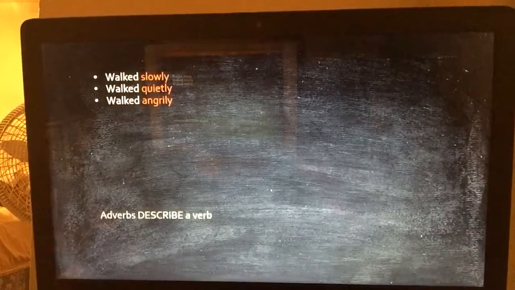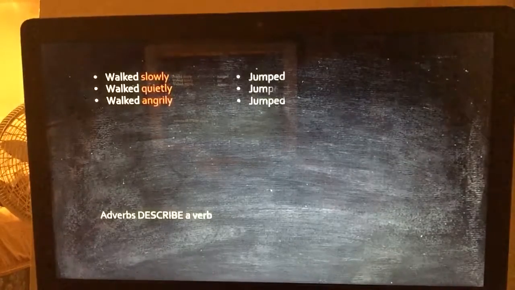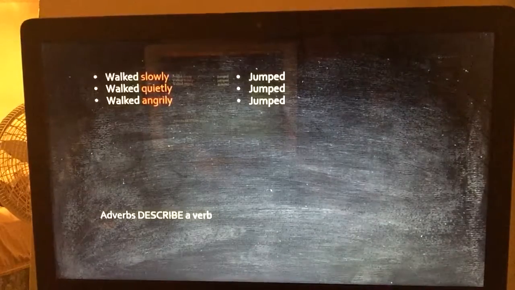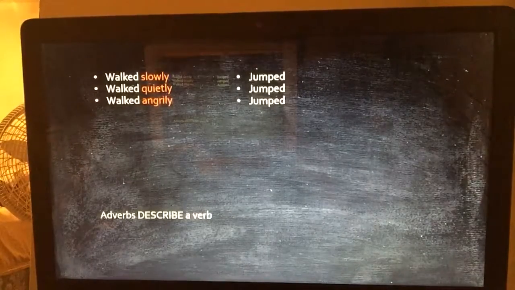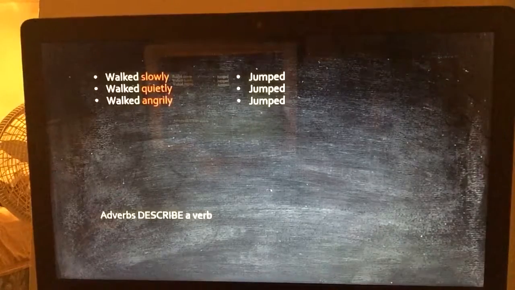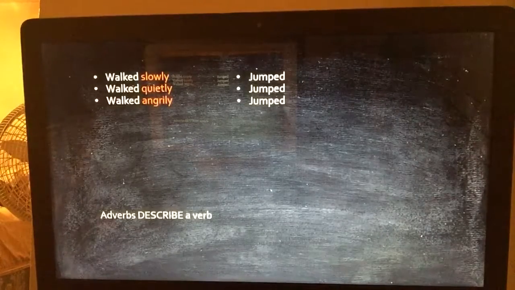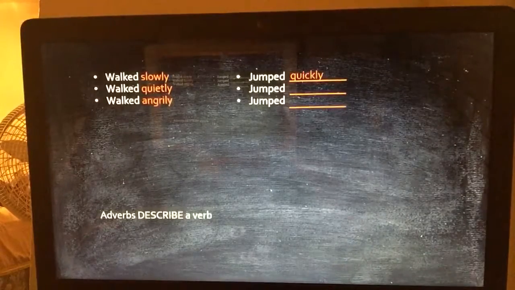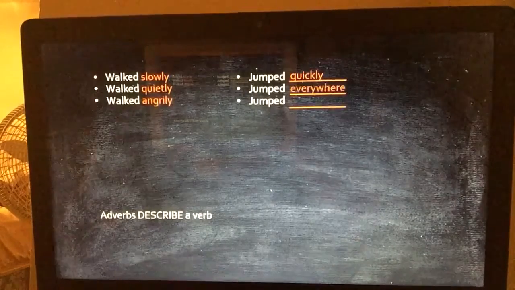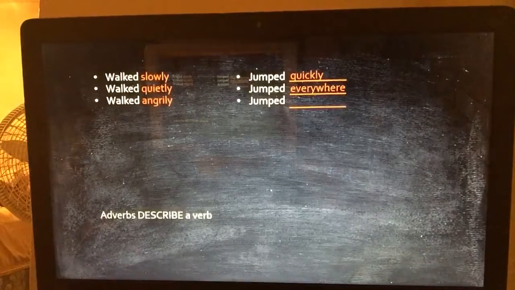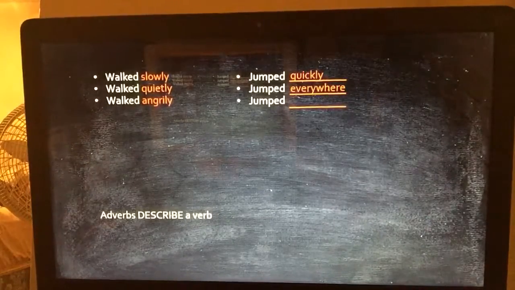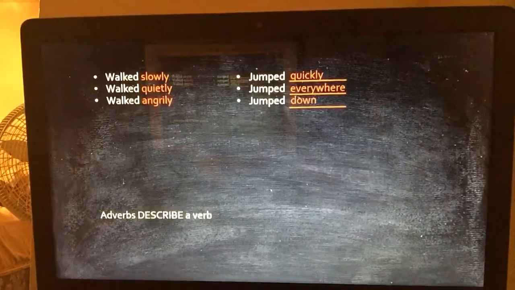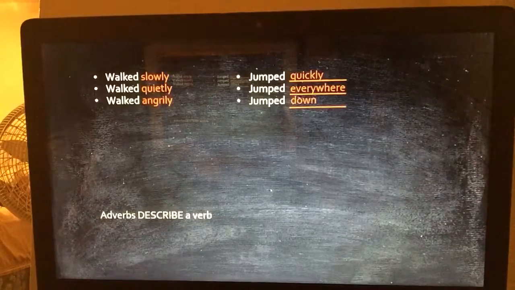Now let's replace the word walked with jumped. Okay? Give an example of an adverb for jumped with your partner. Remember, do not use mine. Try to think of your own, okay? Caitlin? Good. I like that. Quickly. Roxana? Everywhere. Okay, I like that. Alexandria? Down. Okay. So adverbs describe verbs in 3 ways.